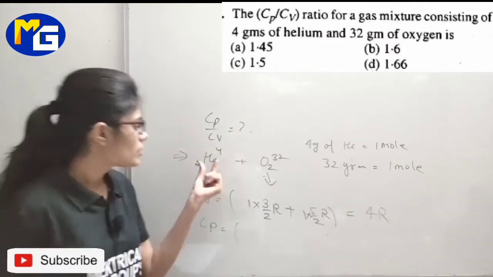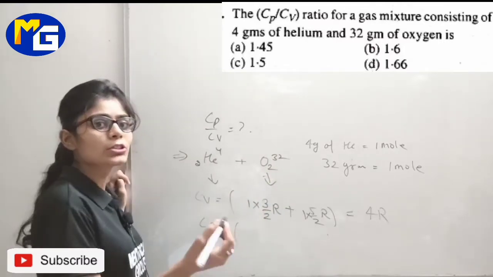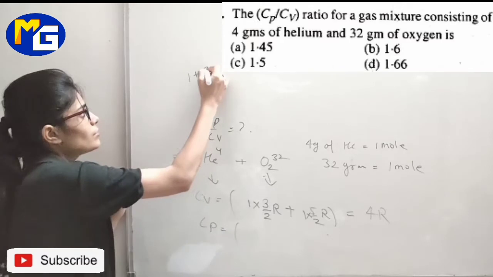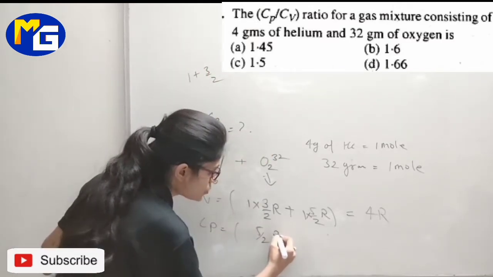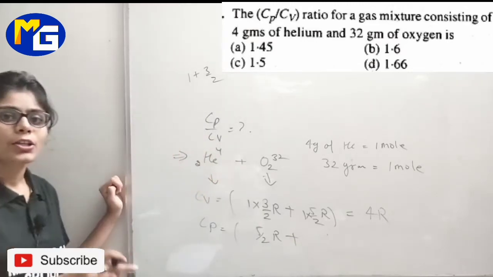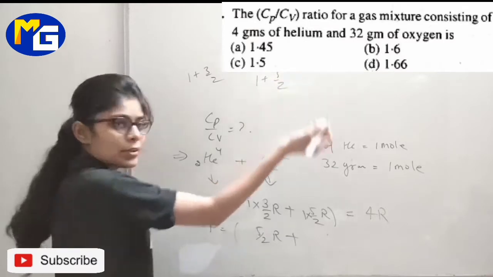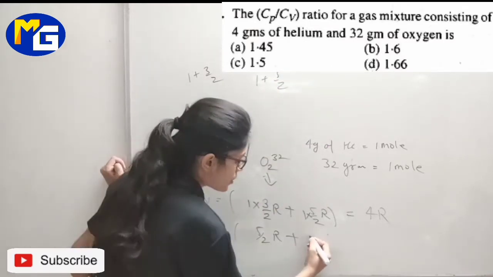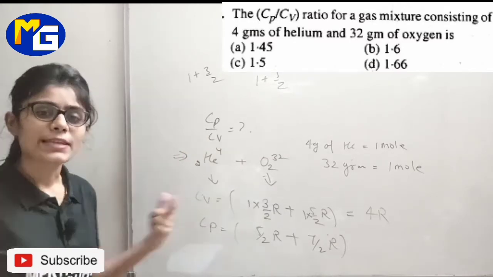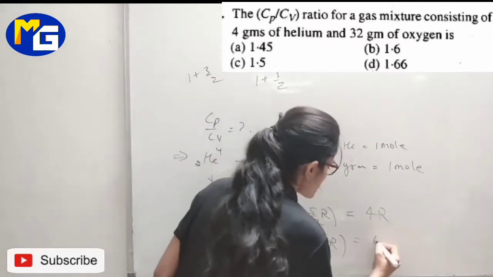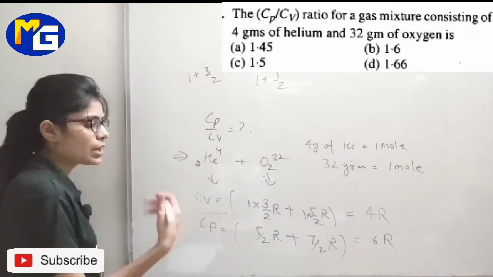And Cp will be what? This is for monoatomic, this is diatomic. For monoatomic, Cp is 1 plus 3 by 2, which means 5 by 2R. For diatomic it is 1 plus 5 by 2, which is 7 by 2R. Now 5 by 2R plus 7 by 2R will be 6R.